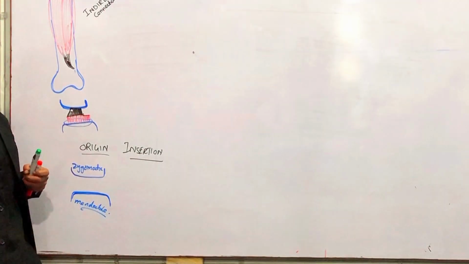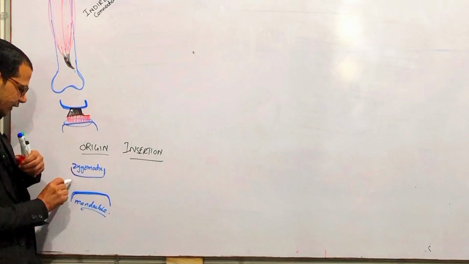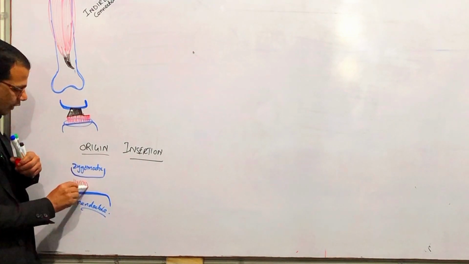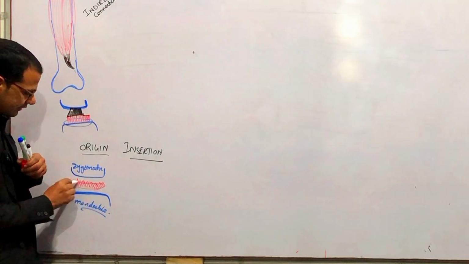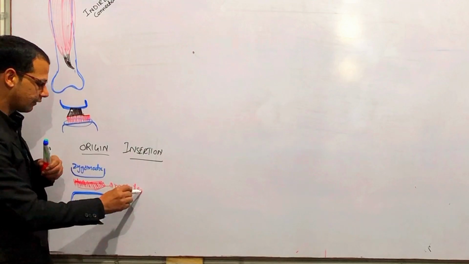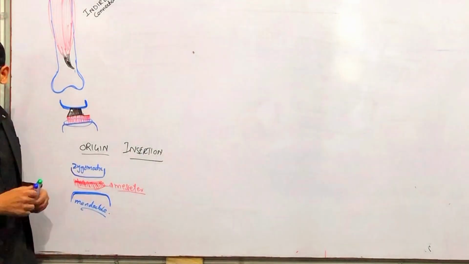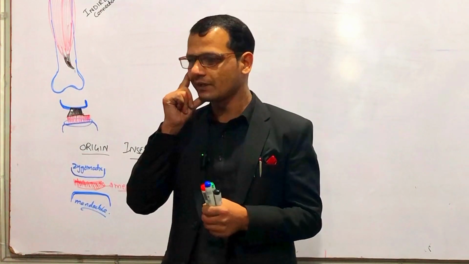Mandible means lower jaw, right? And the muscle present between these two bones is called, anyone? What is the name of this muscle? This is called masseter. Masseter muscle, right? If I am moving my mouth,